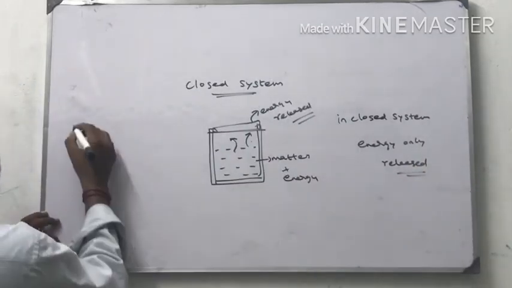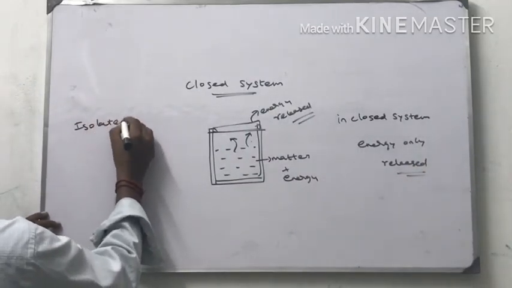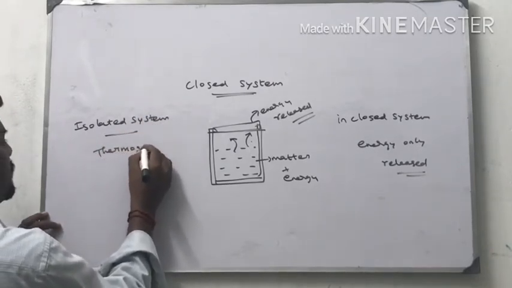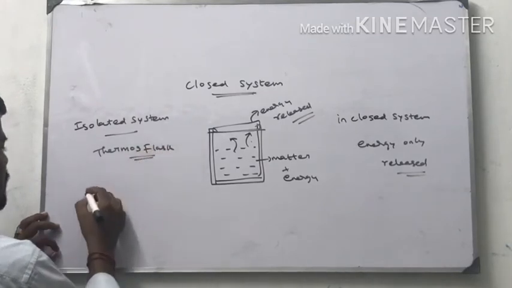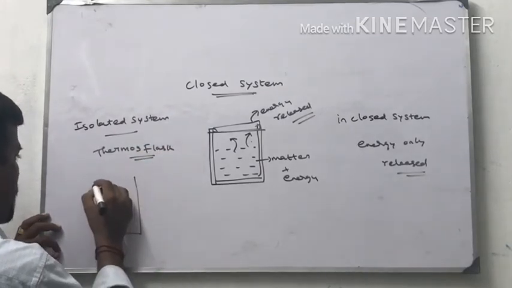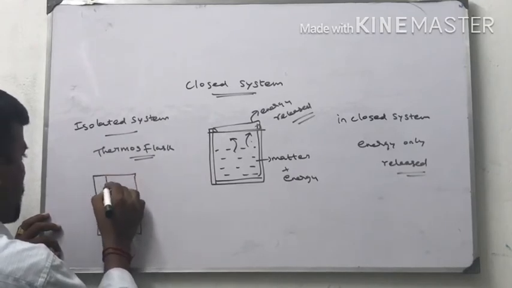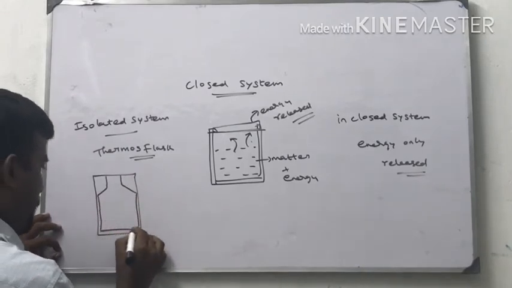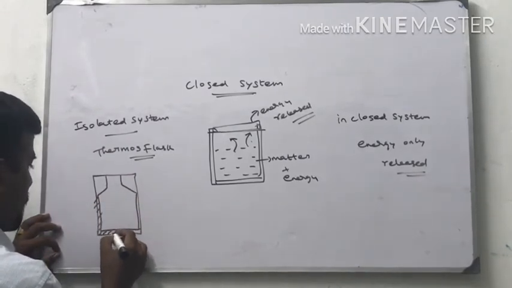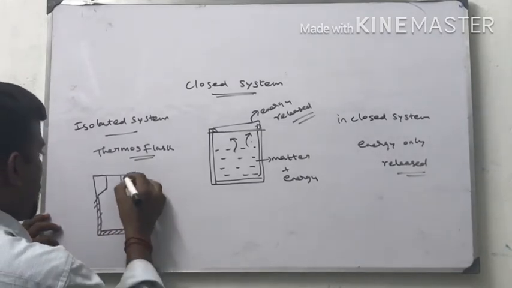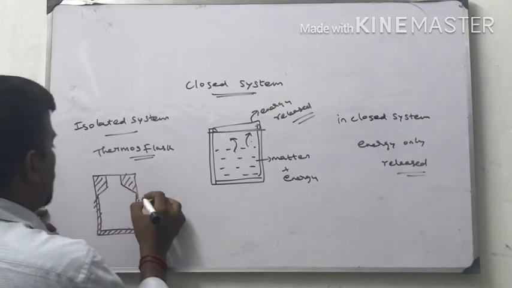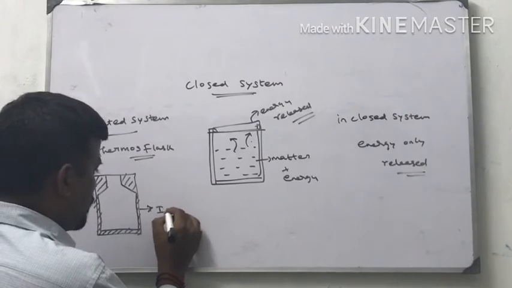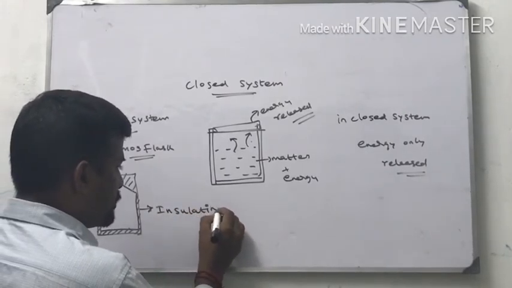Next one is isolated system. Example is thermos flask. The outer layer of thermos flask is made up of insulating material.